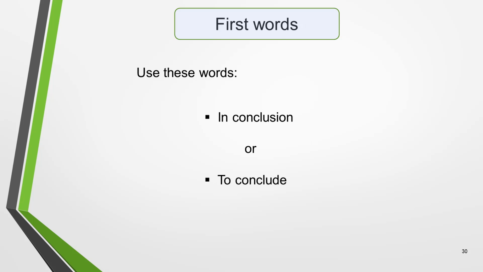You can start the final paragraph of almost any IELTS Task 2 essay with the words "in conclusion" or "to conclude." Now all you need to do is briefly summarise the main ideas into 1 or 2 sentences. Here's a top tip. Go back and read the introduction to the essay, because this is also a summary of the essay. It outlines what you're going to write about. To create a great conclusion, you simply have to paraphrase the introduction.